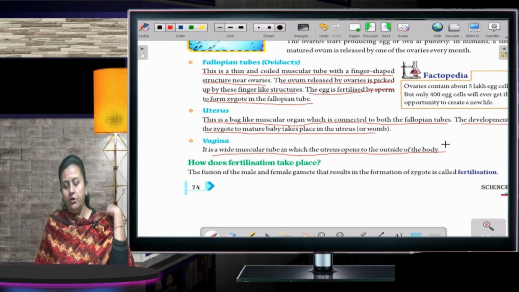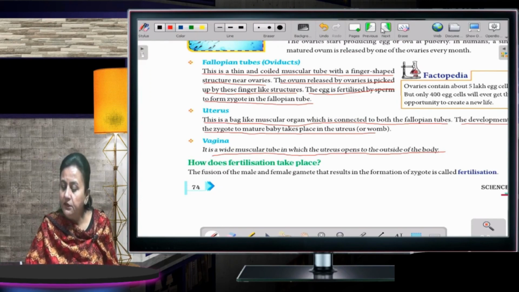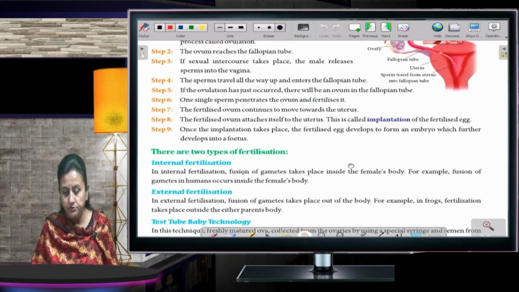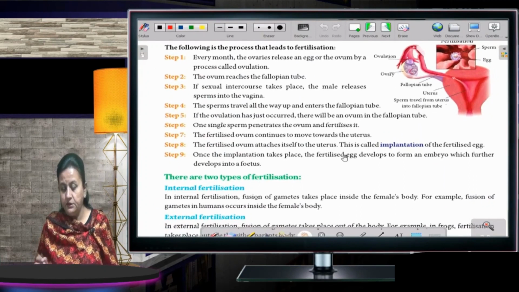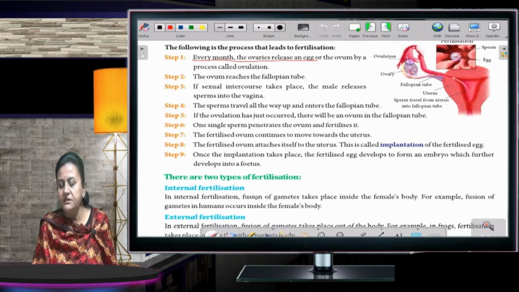Now, how does fertilization take place? Coming to the next one. As you can see on your screen also. Every month, the ovaries release an egg or the ovum by a process called ovulation. The ovum reaches the fallopian tube.